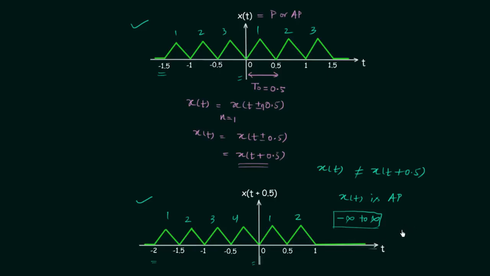So this is all for this lecture. This lecture was to explain the importance of repetition from minus infinity to infinity. To understand this with the help of an example, you can consider this waveform, and you may add triangular pulses like this from minus infinity to infinity. And now if you perform the shifting towards the left or towards the right by any period, not only by the fundamental time period, you will get the same waveform. And in that way, the condition for periodicity will be satisfied.